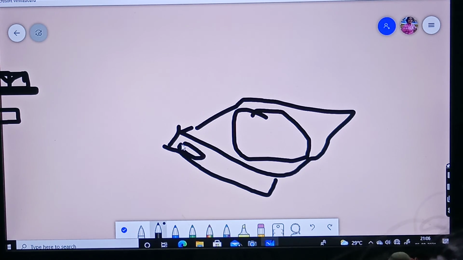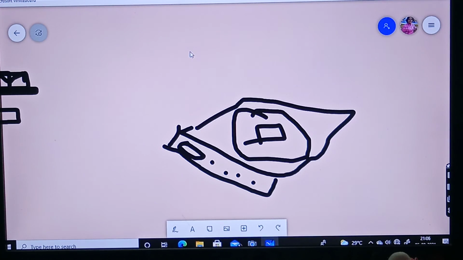It will show in digital gadgets. Here will be the buttons. Whatever button you type, here you will keep some substance and it will show the reading. This is also another instrument. Now you have got clear information about the mass, right?